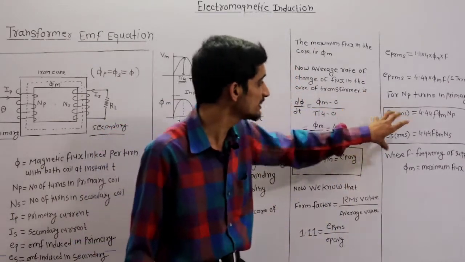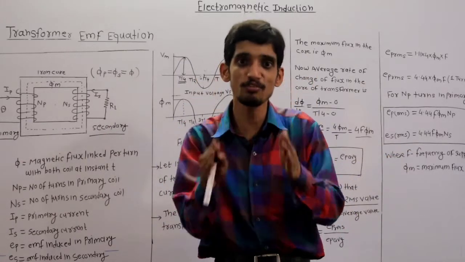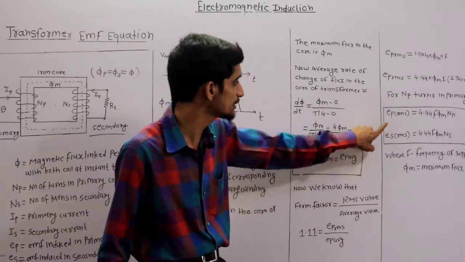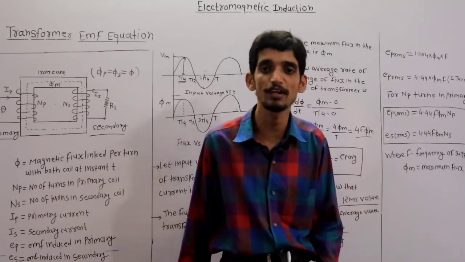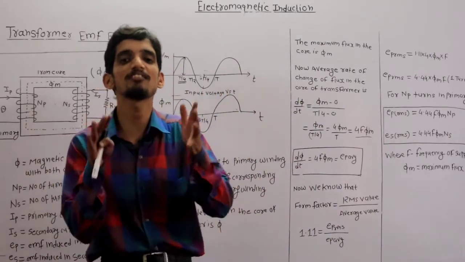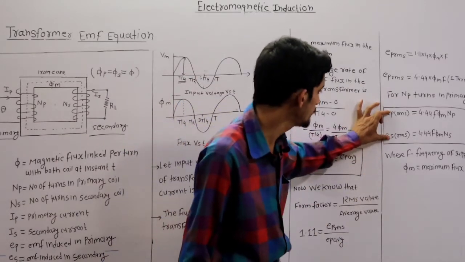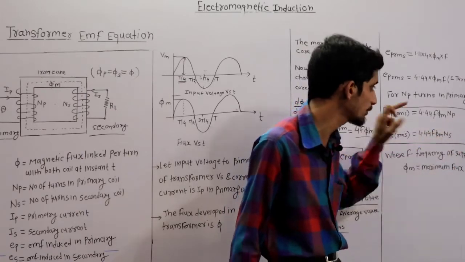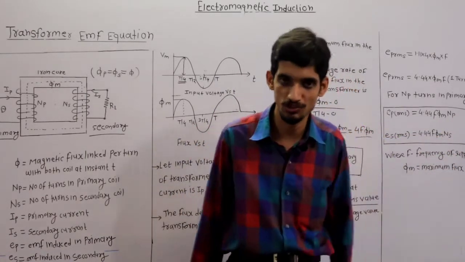Clear? So this is the EMF equation of transformer. Actually, what is the standard formula for EMF equation of transformer? EP RMS is 4.44 F phi m NP and ES RMS is 4.44 F phi m NS. If you take the ratio EP upon ES, then you are getting what? EP upon ES is equal to NP upon NS, where this 4.44 F phi m will cancel out.